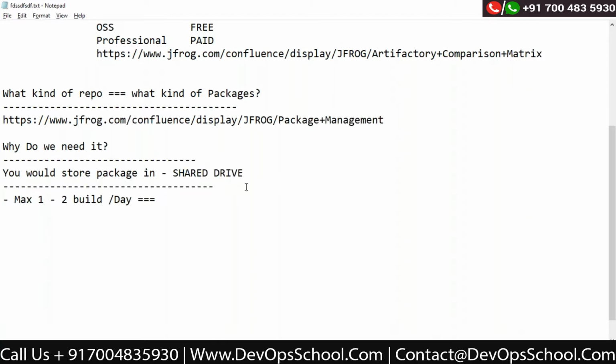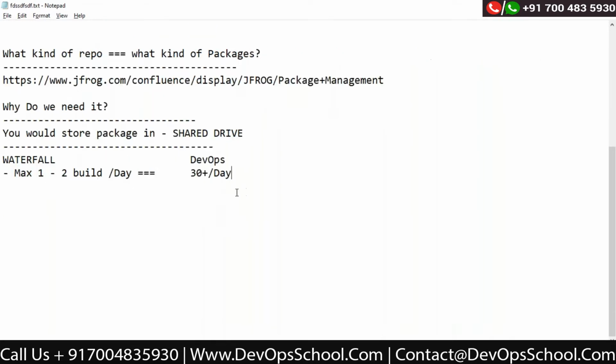But if you look at this in the world of DevOps, this is the waterfall model I'm talking about. And in DevOps, we have 30 plus packages every day we are generating. So that is one problem. Now, in the waterfall model, we had only one package, but here we have 30 microservices. That means 30 packages, and you build at least 10 times, so you see that 300 packages altogether you store. I mean, the more microservices you have, the more packages you store.